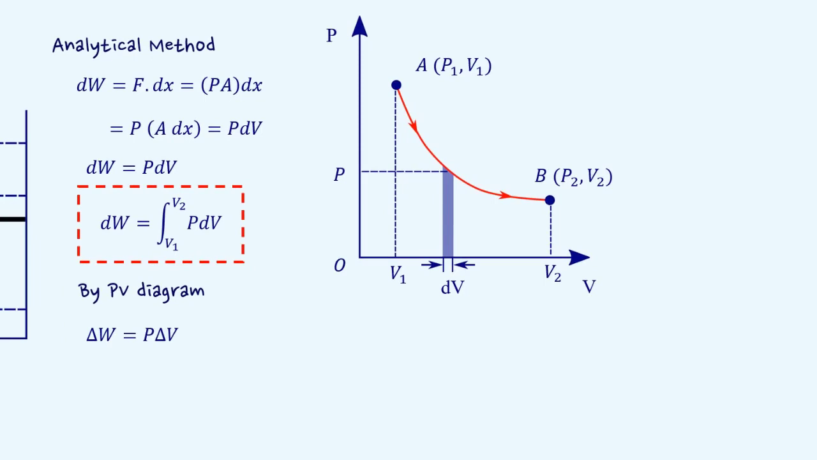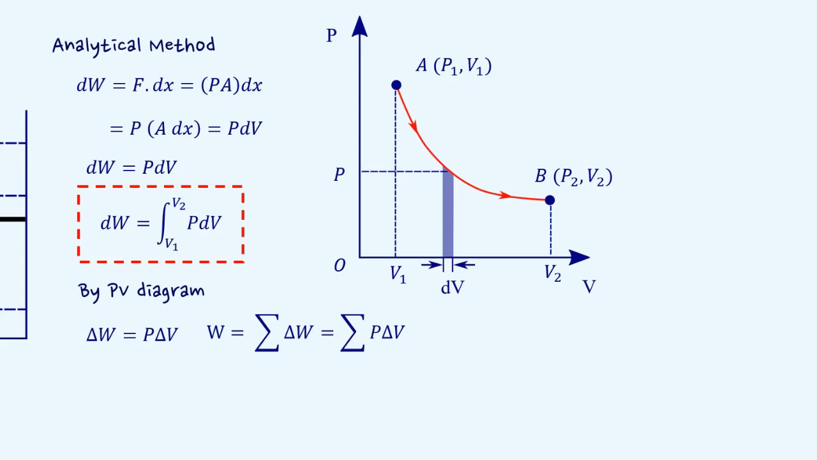Therefore, the whole work done is nothing but the summation of the small work done, which will lead us to W equal to the sum over P delta V. The expansion delta V is positive, so the work done by the gas is positive and the area under the curve in the PV diagram is also positive.